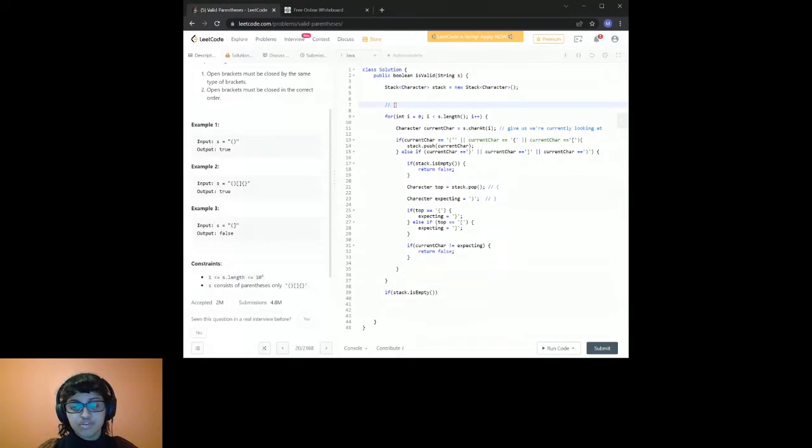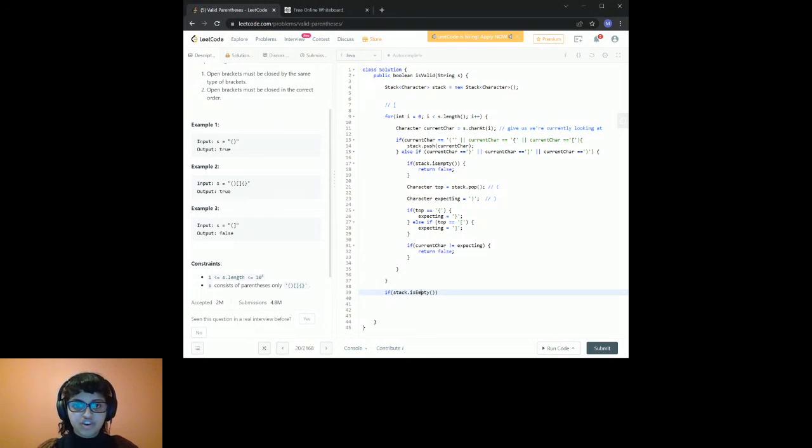but we never encounter a closing bracket, right? What that means is we never popped this off. We never had anything to compare this to. We never had a closing bracket to complement this. So by the time we reach here, our stack isn't going to be empty. It's going to have at least one value inside of it, right?